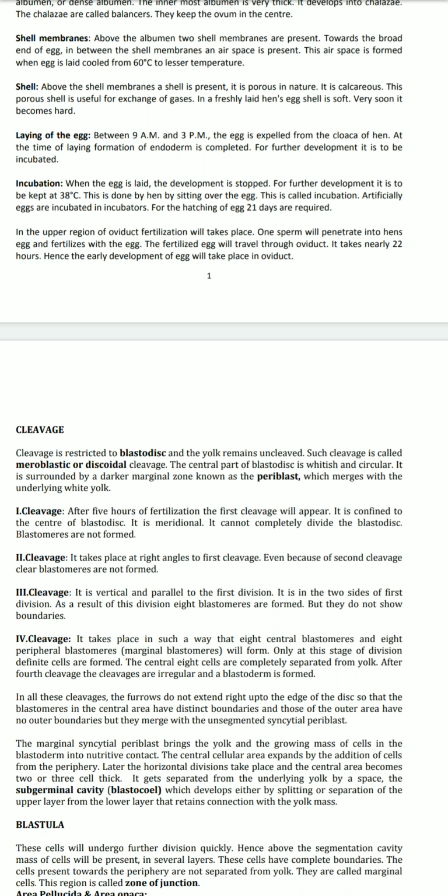In the first cleavage, a furrow appears and it confines the center of the blastocyst. The second cleavage takes place at right angles to the first cleavage. Because of the second cleavage, clear blastomeres are not formed. Third cleavage is